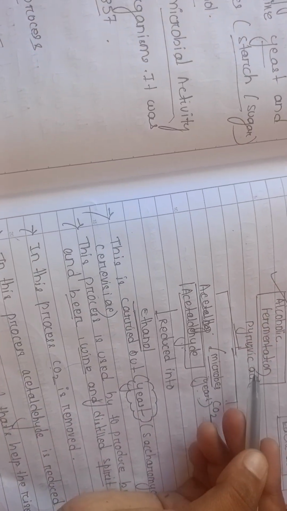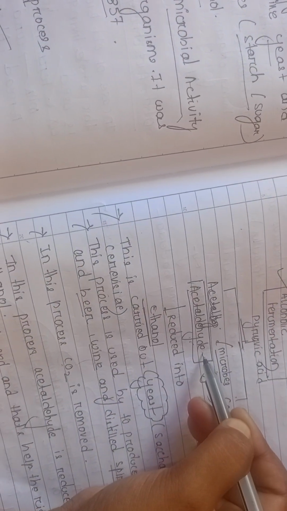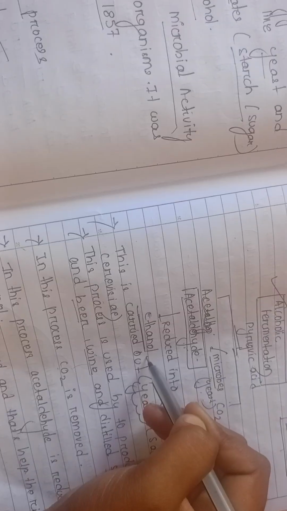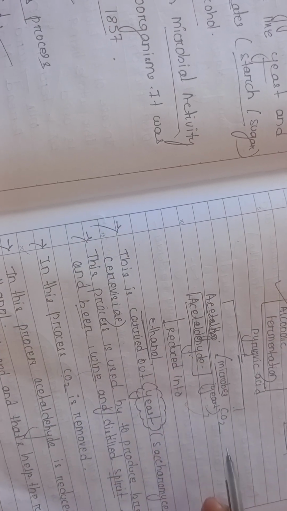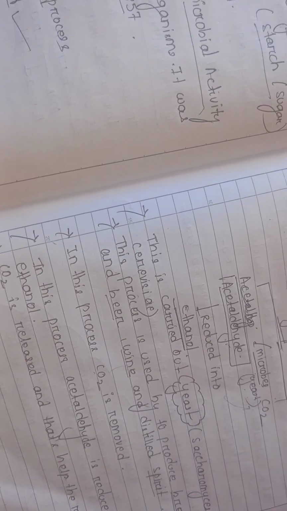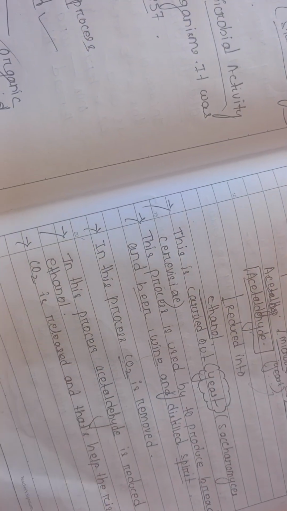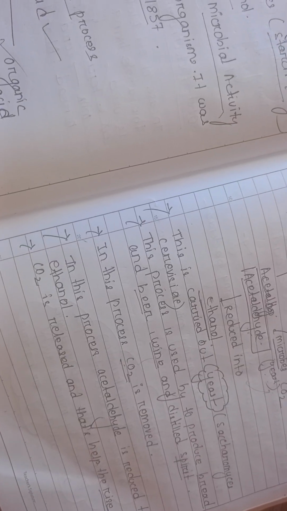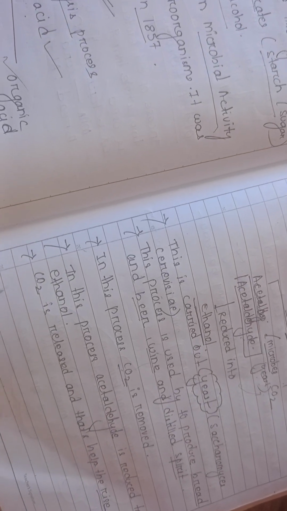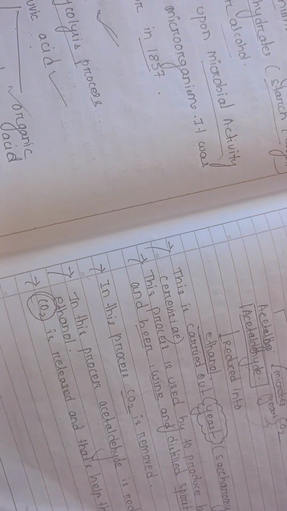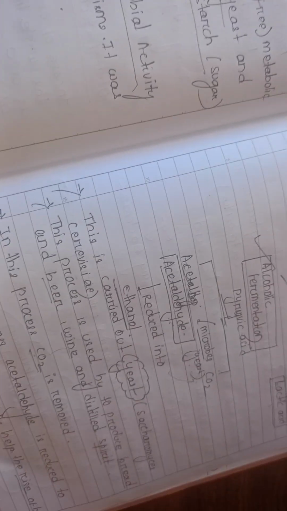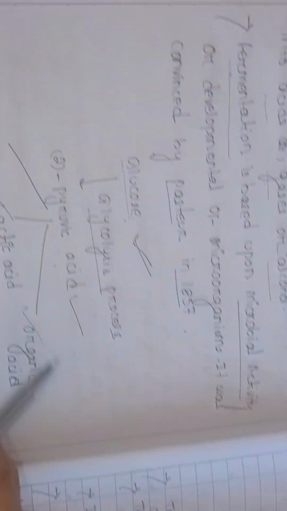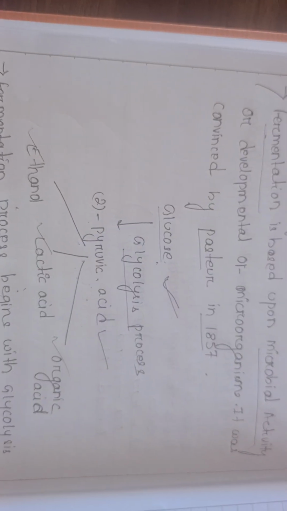In this process, pyruvic acid is converted into acetaldehyde, then into ethanol, and CO2, carbon dioxide, is removed. The carbon dioxide helps the bread to rise. The swollen part of the bread is caused only by the carbon dioxide. So the first part is complete: pyruvic acid is converted into ethanol. The second part is pyruvic acid converted into lactic acid.